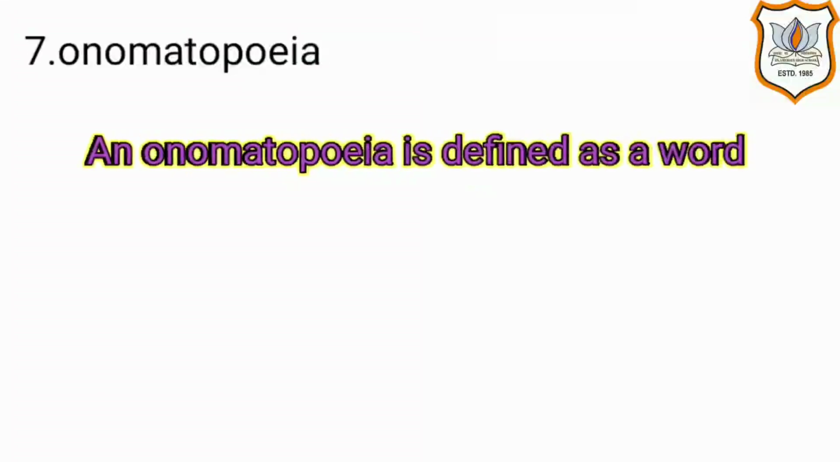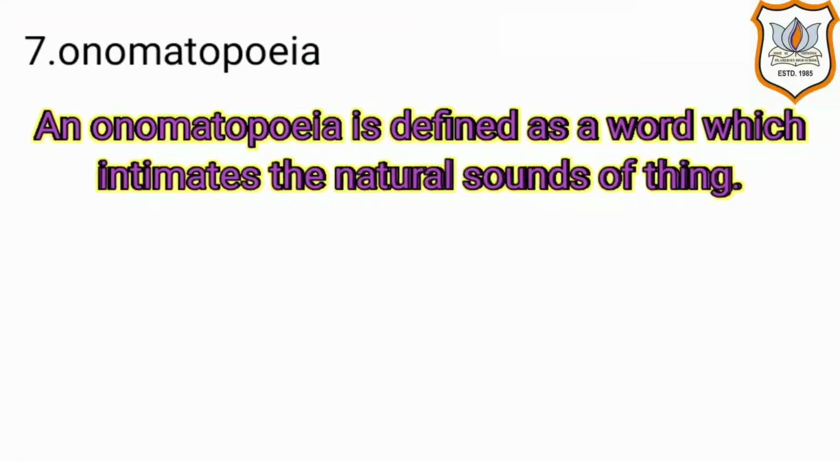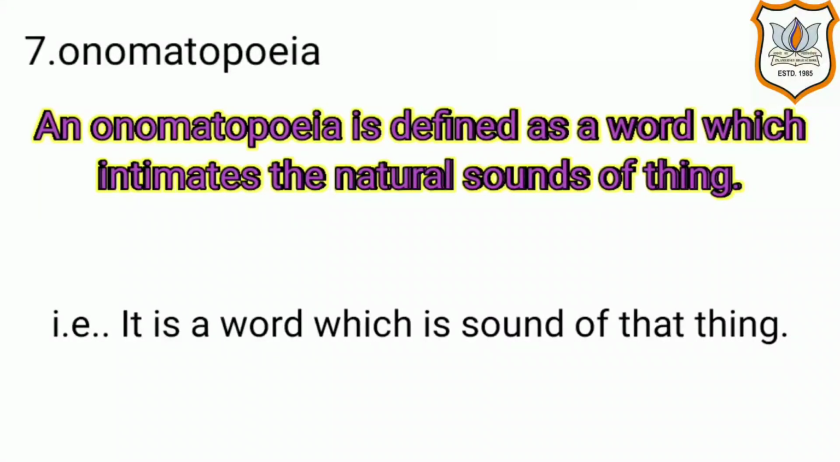Let's look into the last type of figure of speech, onomatopoeia. An onomatopoeia is defined as a word which imitates the natural sounds of a thing. That is, it is a word which is the sound of that thing. Let's understand it with an example.